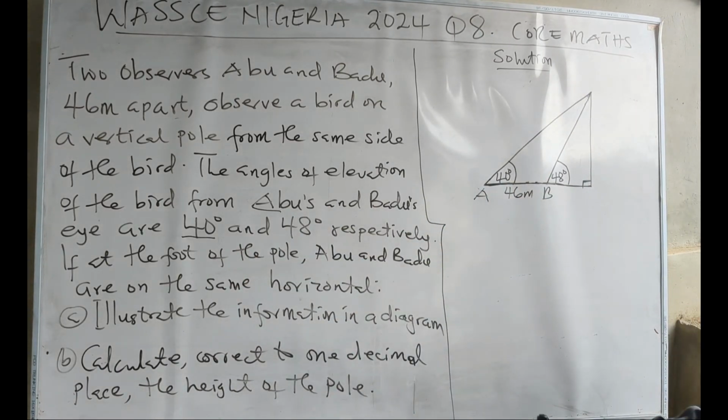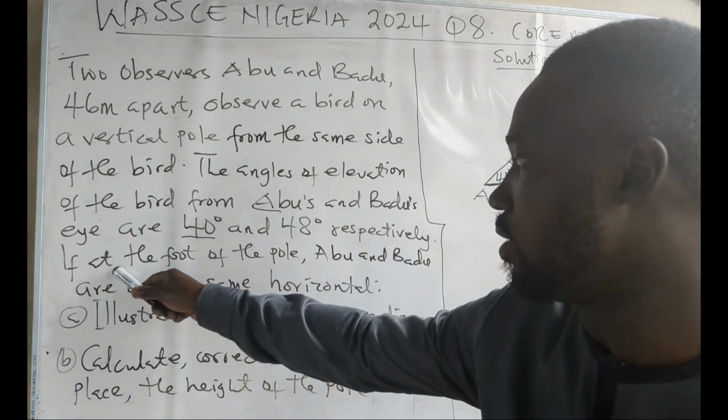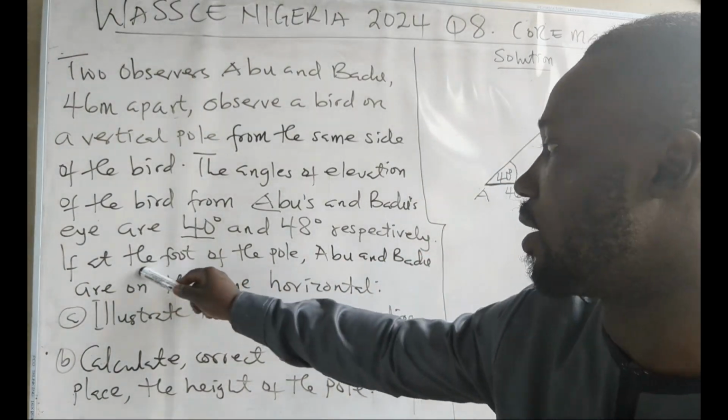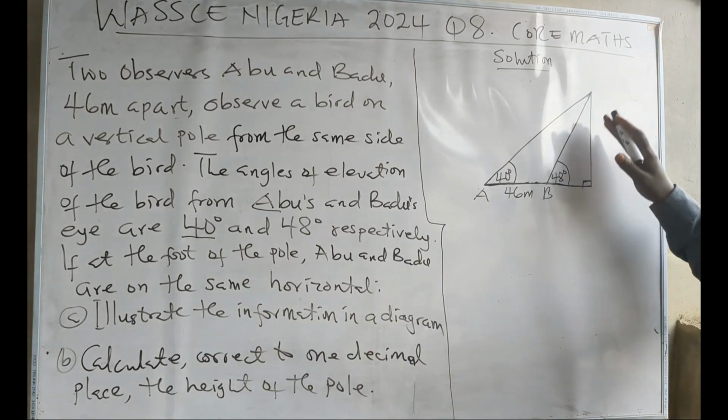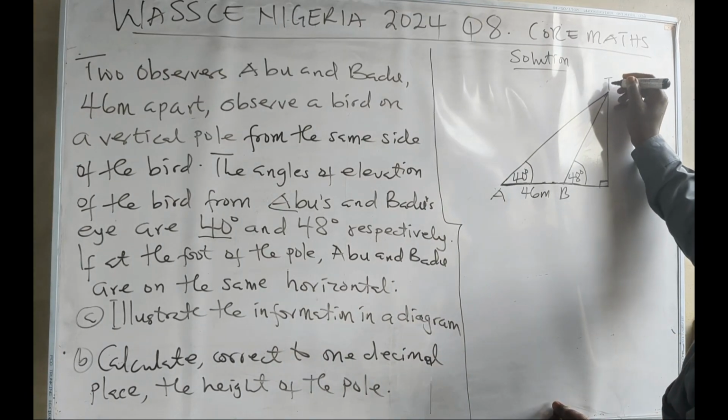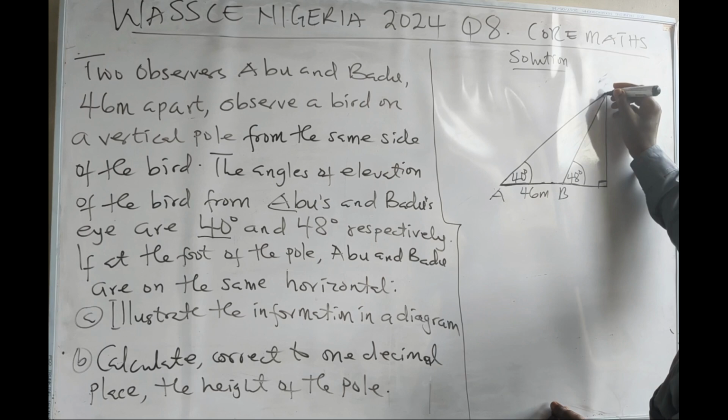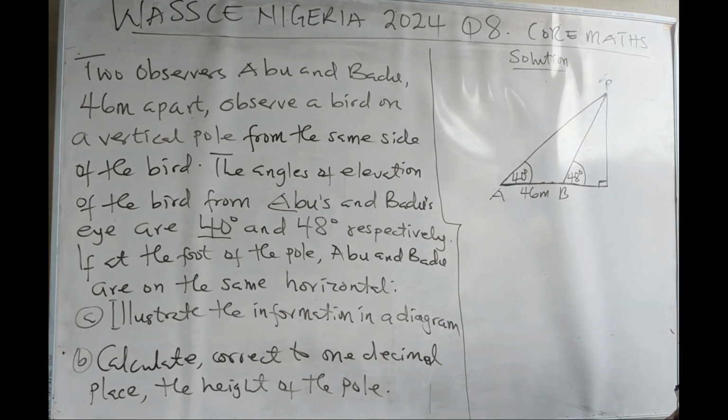So the angle of elevation of Ebu and Bedu, at the foot of the pole, they are on the same horizontal ground. So let's say the top of the pole is P. This is how our diagram is going to be.